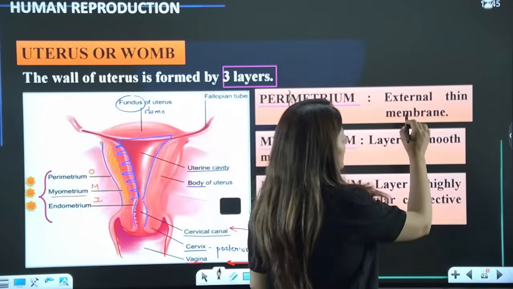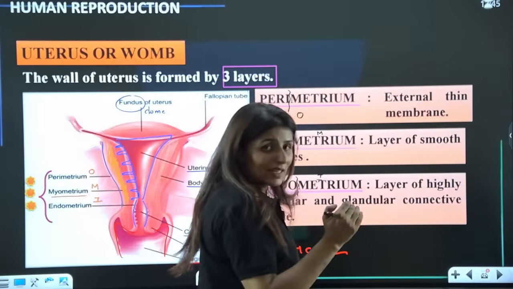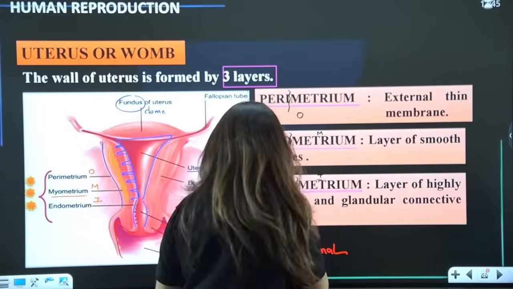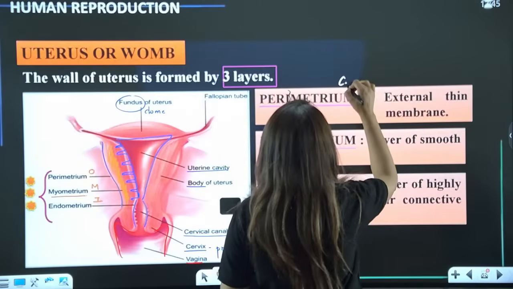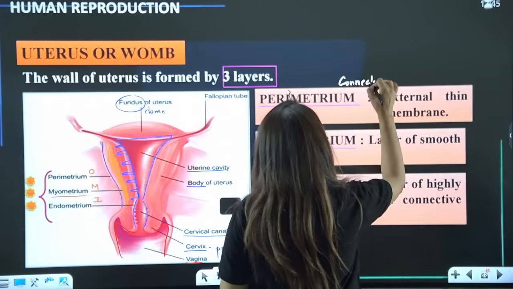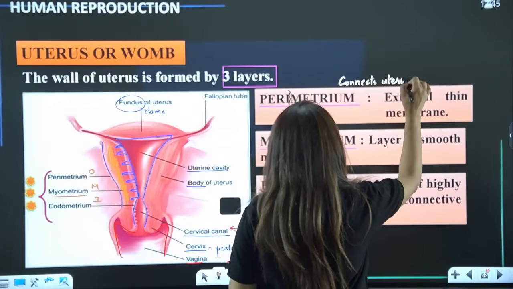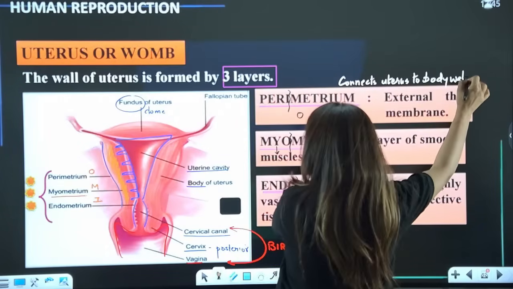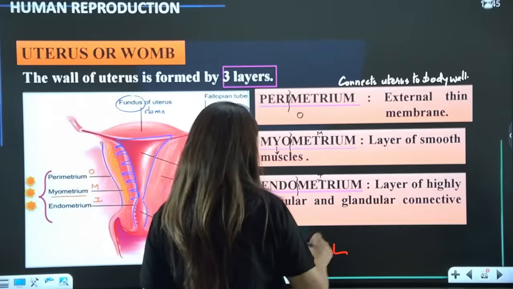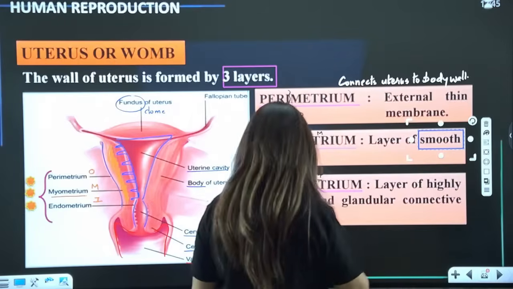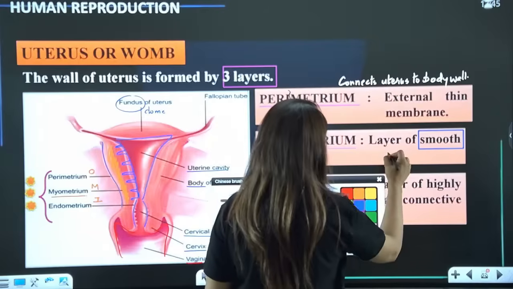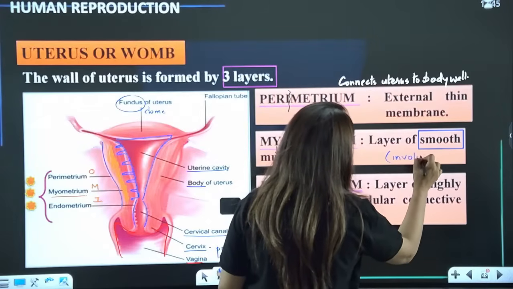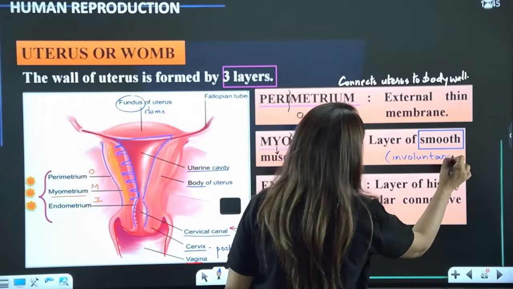So the perimetrium is made up of an external thin membrane and connects the uterus to the body wall. Yes. Then we have the myometrium, guys. What type of muscles are present here? Smooth muscles. That means involuntary. Of course, the uterine contractions are not in your control, so hence involuntary.